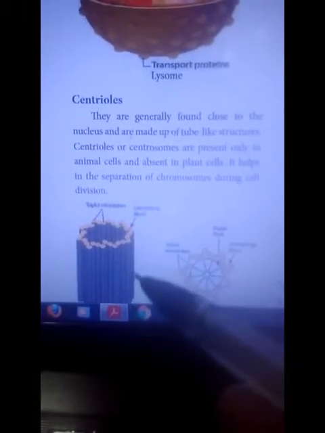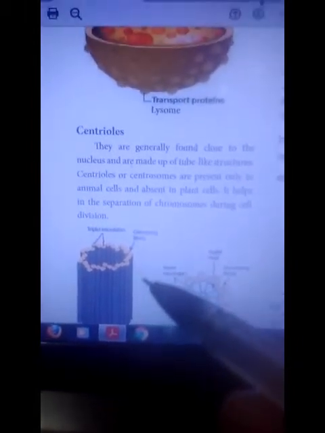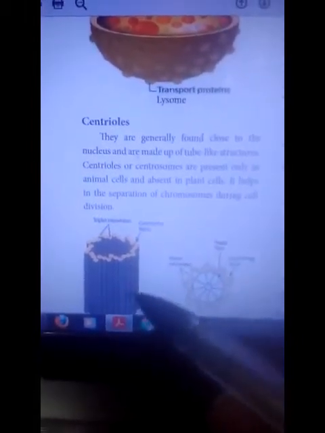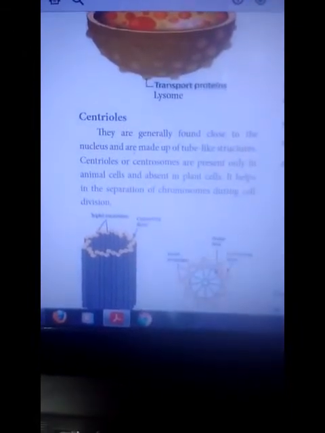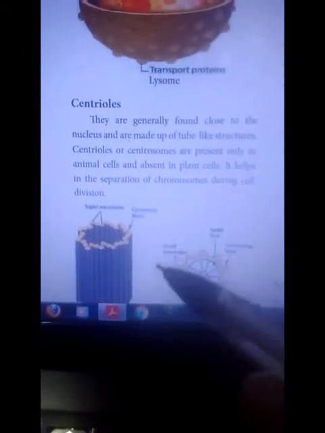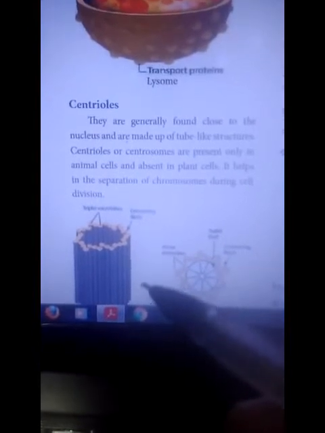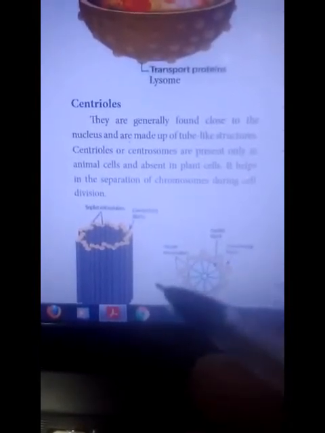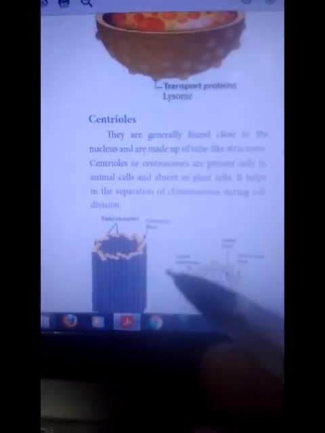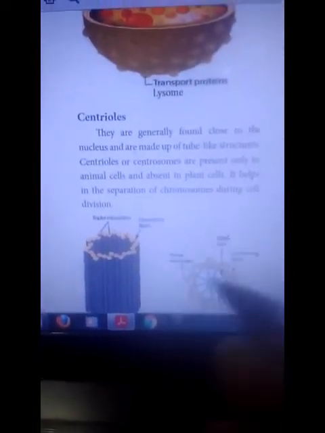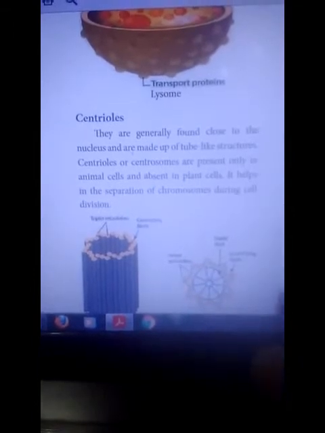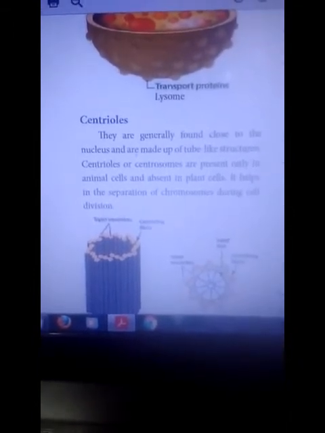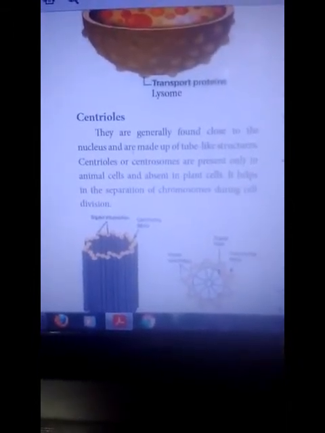Centrosomes are present only in animal cells, absent in plant cells. This centriole is present only in animal cells, absent in plant cells. What is the main function of the centriole? It helps in the separation of chromosomes during cell division. Cell division means cells are multiplied through some divisions, so it is called cell division.